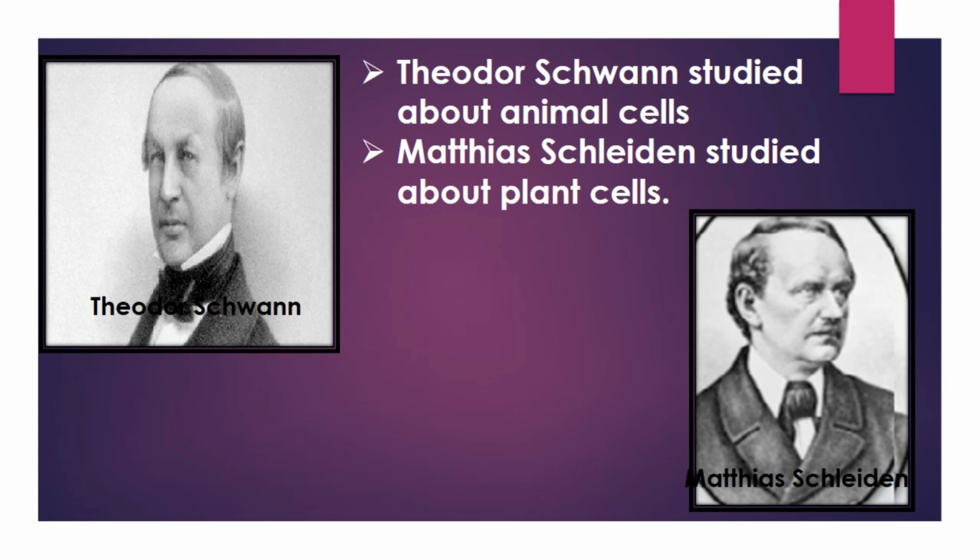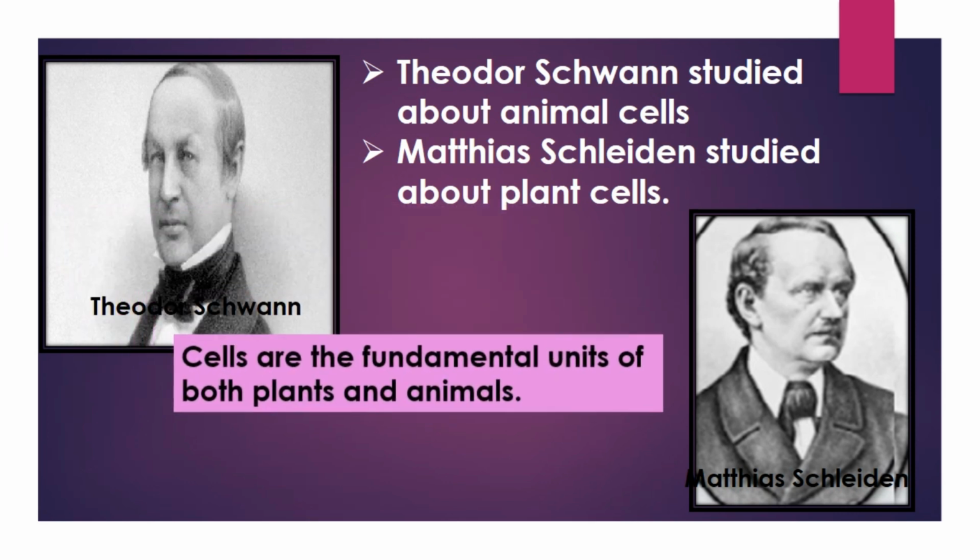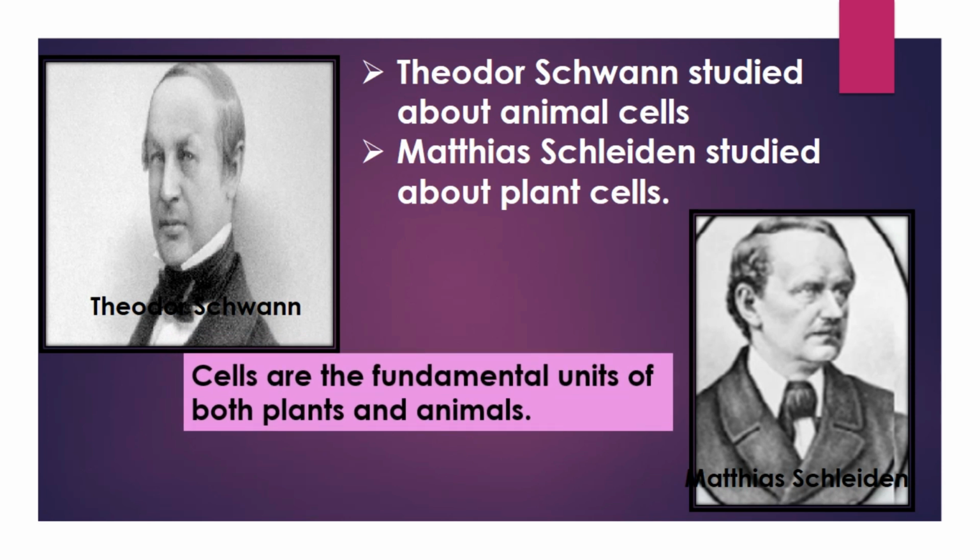They identified the key differences between animal cells and plant cells and stated that cells were the fundamental units of both plants and animals. Schwann said that cells are the fundamental units of animals, while Schleiden said that cells are the fundamental units of all plants. Their ideas together constitute the cell theory.